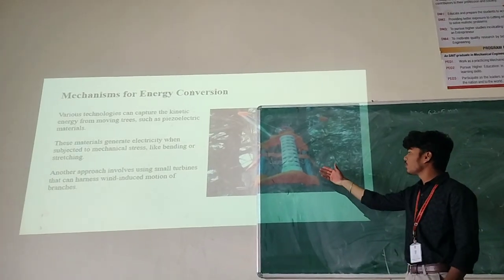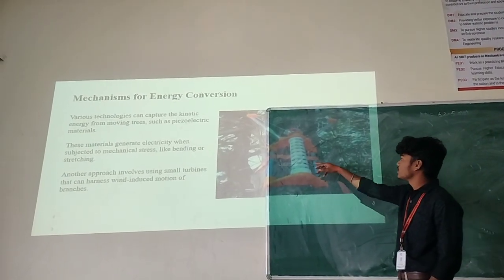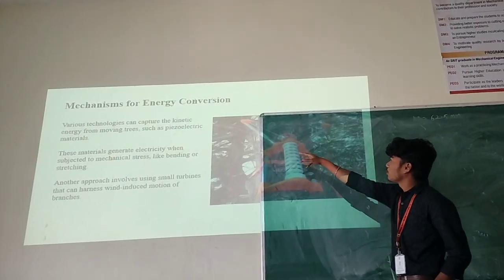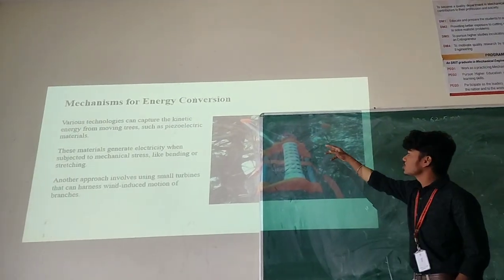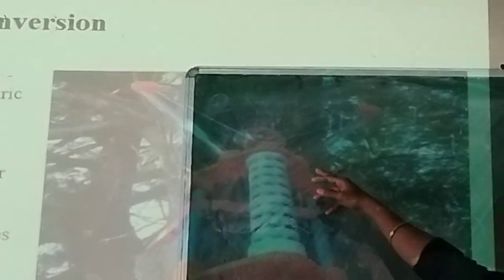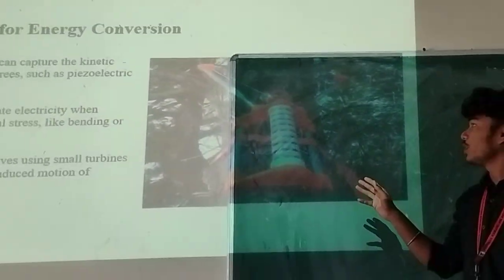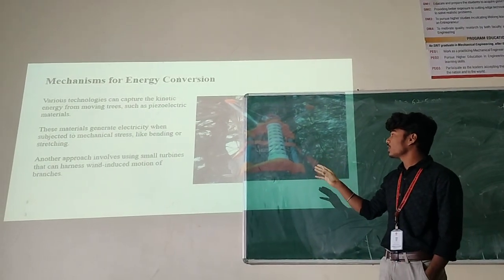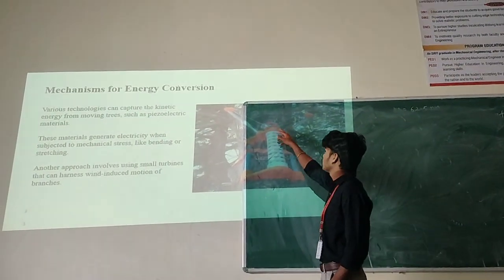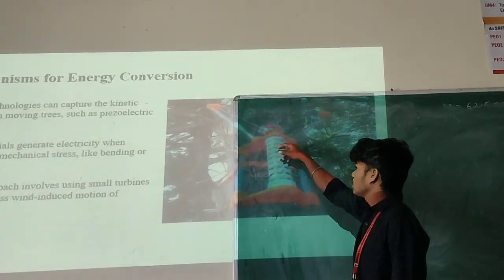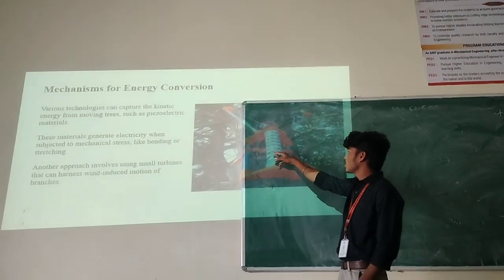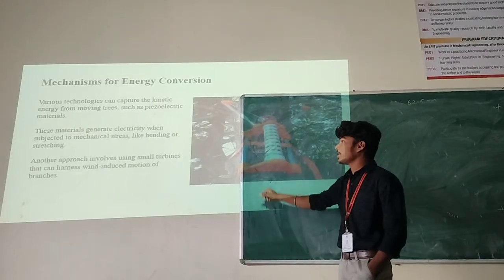This is the mechanism for harnessing the energy. This is like a one proportion. These two are the gears for harvesting energy. When the tree branches swing like wings, then only these two are activated. The gear mechanism will be another. The kinetic energy will be produced in this coil by using a coil and magnet.